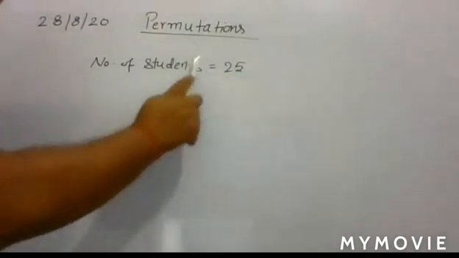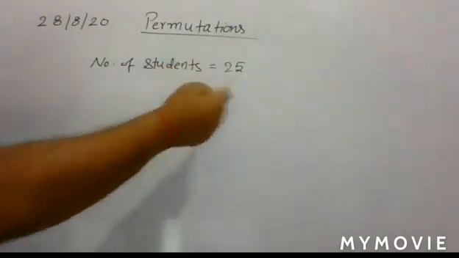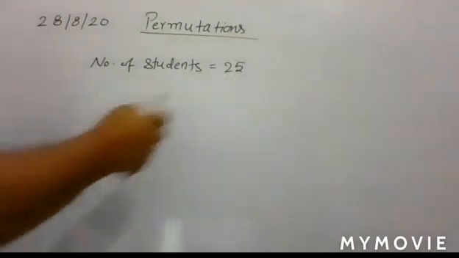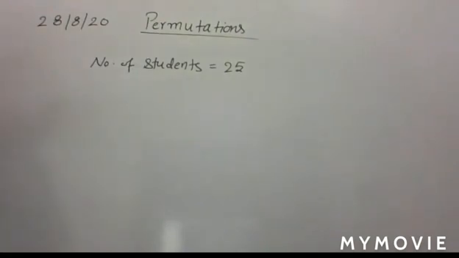Now in the second part, if the 3 students are not selected for the party, in that case you have to select 10 students from these 22 students. So here you have 2 cases.